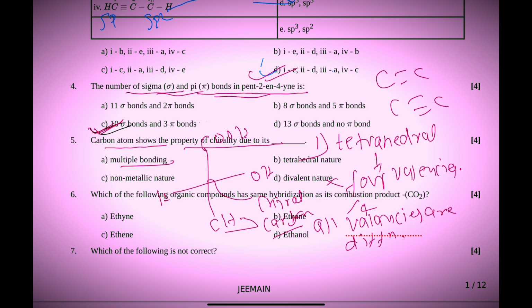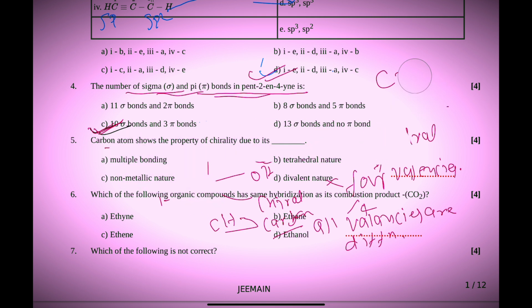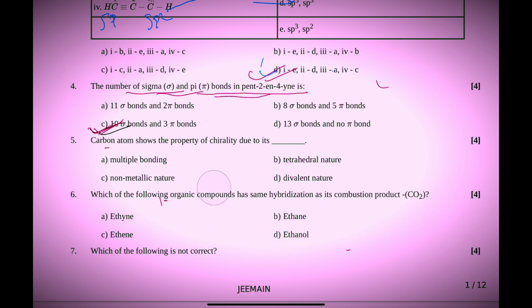So which one is correct? Simply, you can say the tetrahedral nature, due to tetrahedral nature. So for question number 5, B. Next, question number 6. Which of the following organic compounds has the same hybridization as its combustion product CO2?